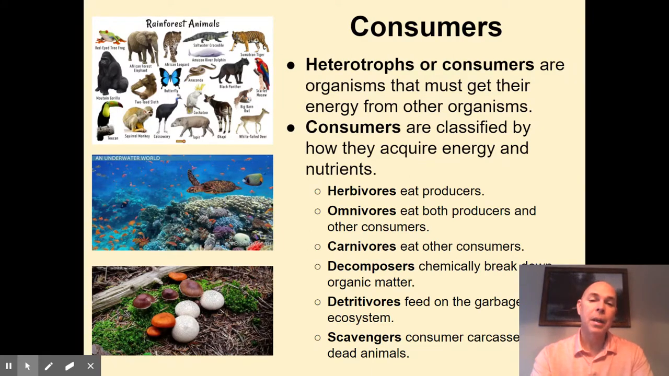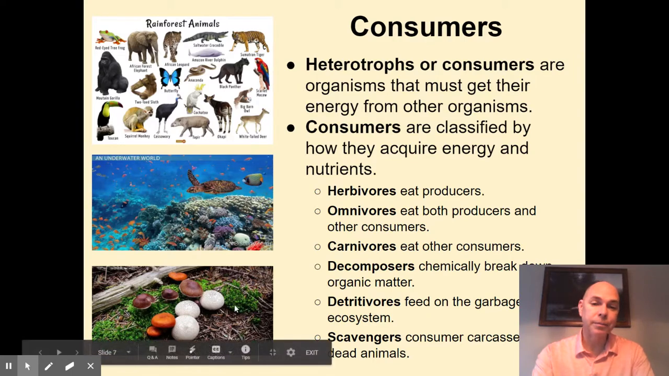So these consumers are really an important part of any type of ecosystem, because these decomposers, these detritivores, these scavengers help to release nutrients back to the environment that eventually the autotrophs will use to pass on to herbivores, omnivores, and carnivores.